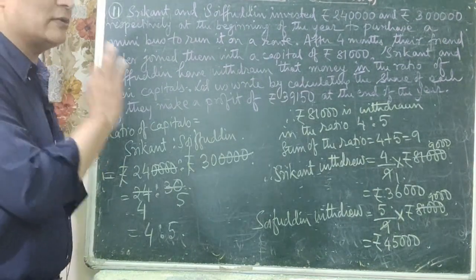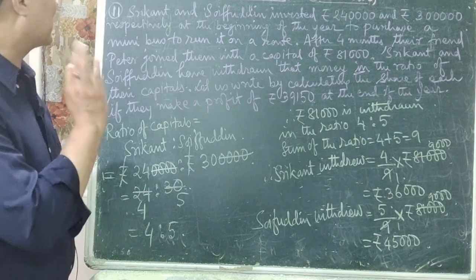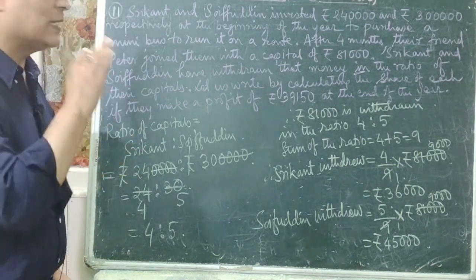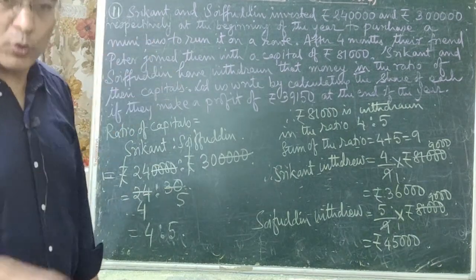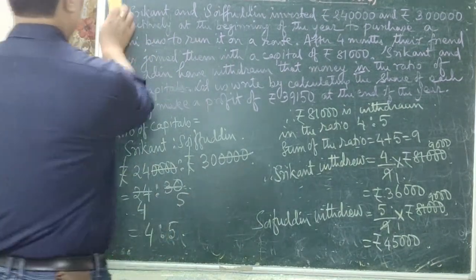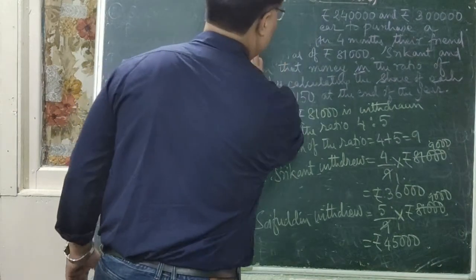Now you have to calculate the capital of Srikanth for the whole year, the capital of Soifuddin for the whole year, and the capital of Peter for the whole year. Okay. Now let us find it.